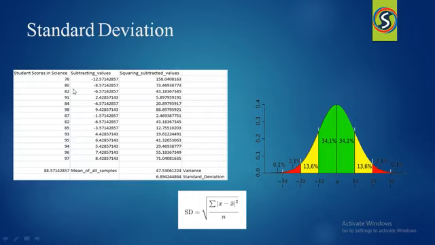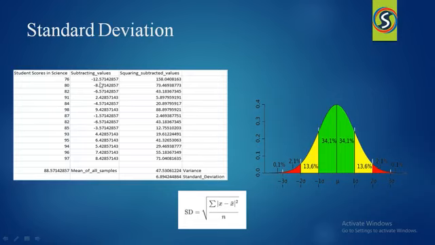These are the marks: 76, 80, 82, 91, 84, 98. According to our formula, first we need to take the mean. I have calculated the mean for all of these student scores. That mean is 88.57, and after that we need to subtract the mean from each and every sample. So I subtracted the mean from each and every sample. 76 minus 88.57, I got this value. In the same way, I did the same process for all the samples, and after that I squared those results.